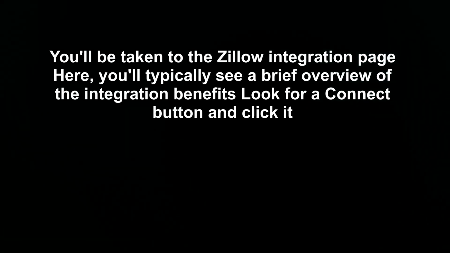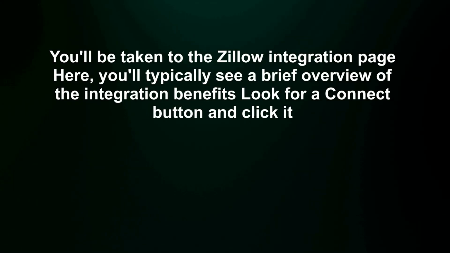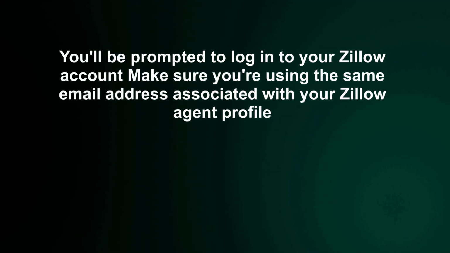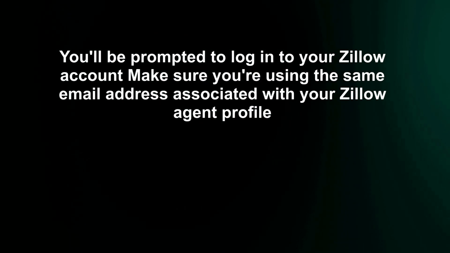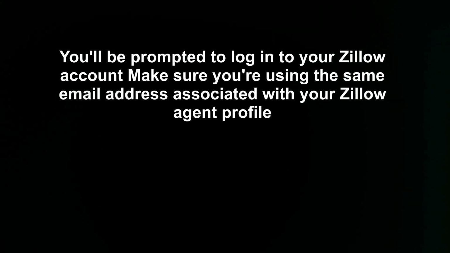You'll be taken to the Zillow integration page. Here, you'll typically see a brief overview of the integration benefits. Look for a Connect button and click it. You'll be prompted to log into your Zillow account. Make sure you're using the same email address associated with your Zillow agent profile.